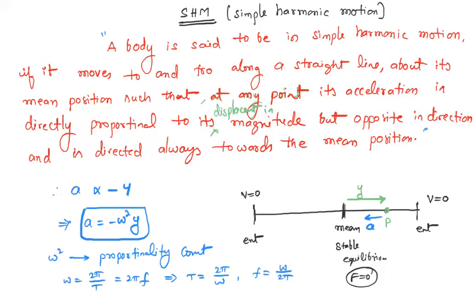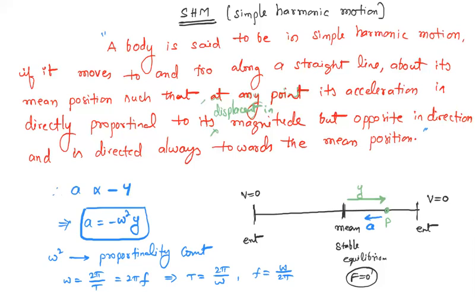What is the condition for SHM? Anyone would like to write? You can write in your running notes. What is the condition for SHM? The first condition is that the motion should be periodic. And the second one, the particle should have a to and fro motion about a fixed point called the mean position.